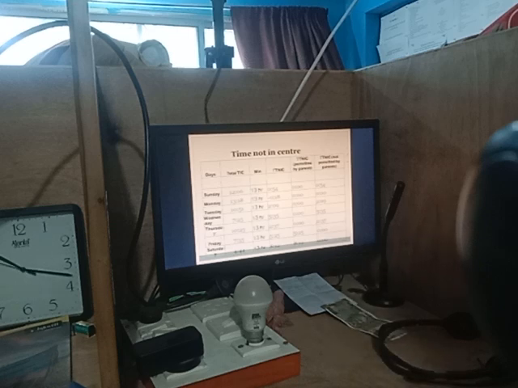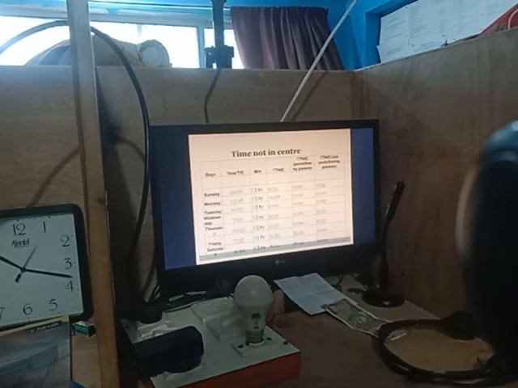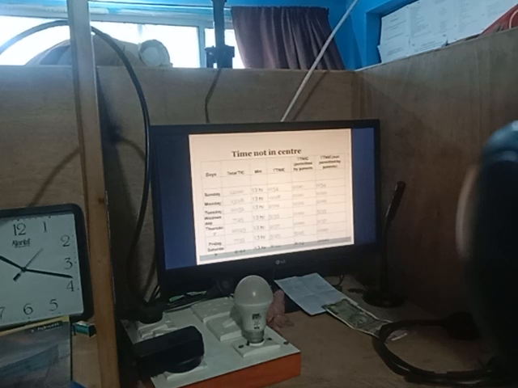On Monday my time in center is 13 hours 18 minutes, so I don't need parents' permission, and I was not absent any hour or minute. I was absent on Sunday 54 minutes, on Tuesday 2 hours 9 minutes, Wednesday 5 hours 35 minutes, and Thursday 2 hours 37 minutes. So 4 days I was absent without parents' permission.